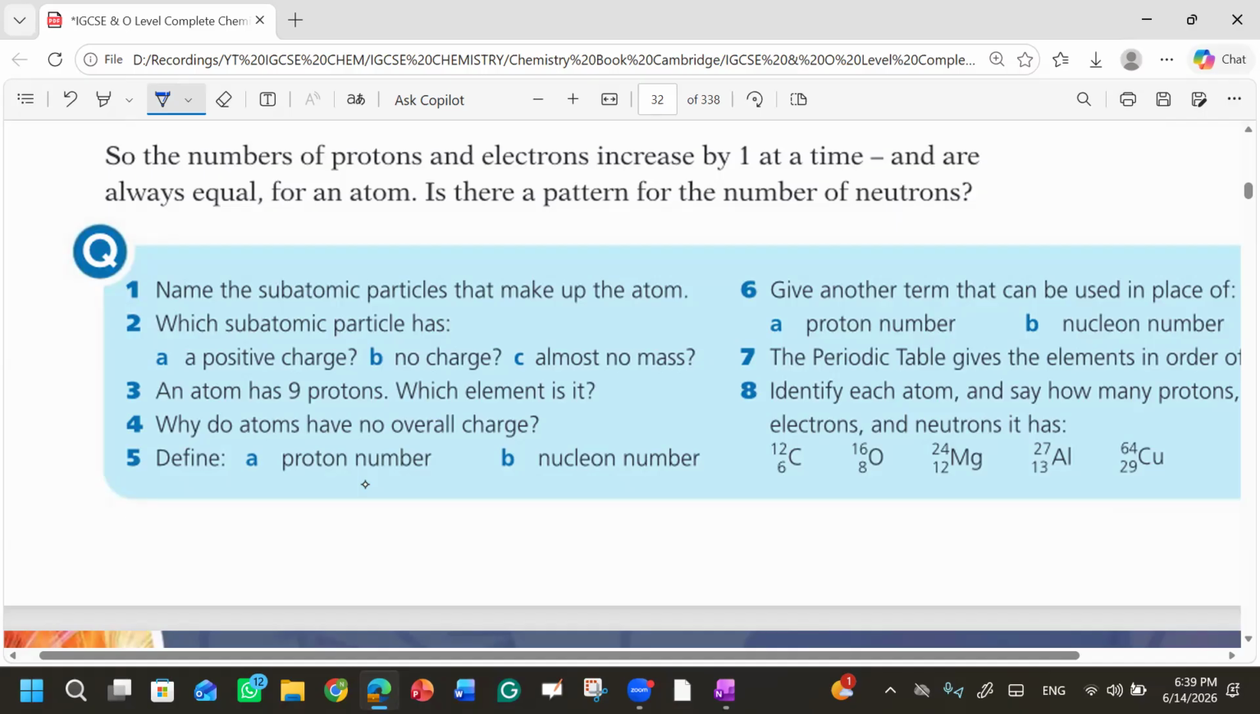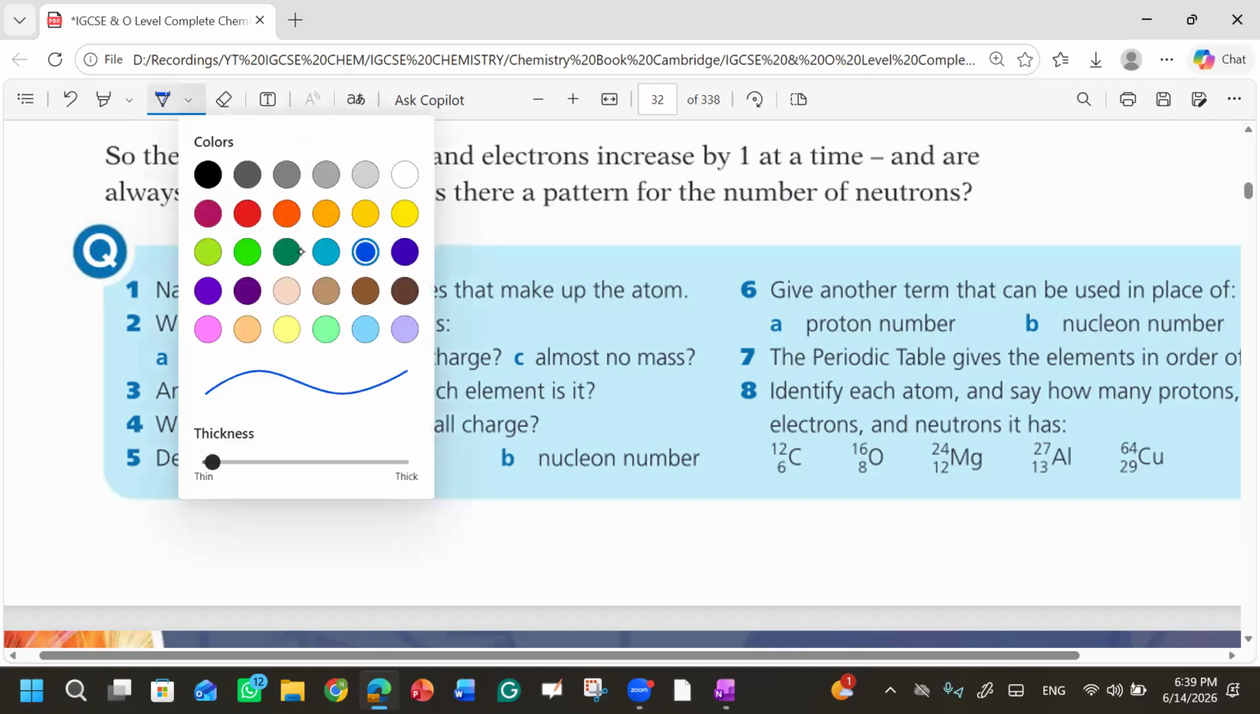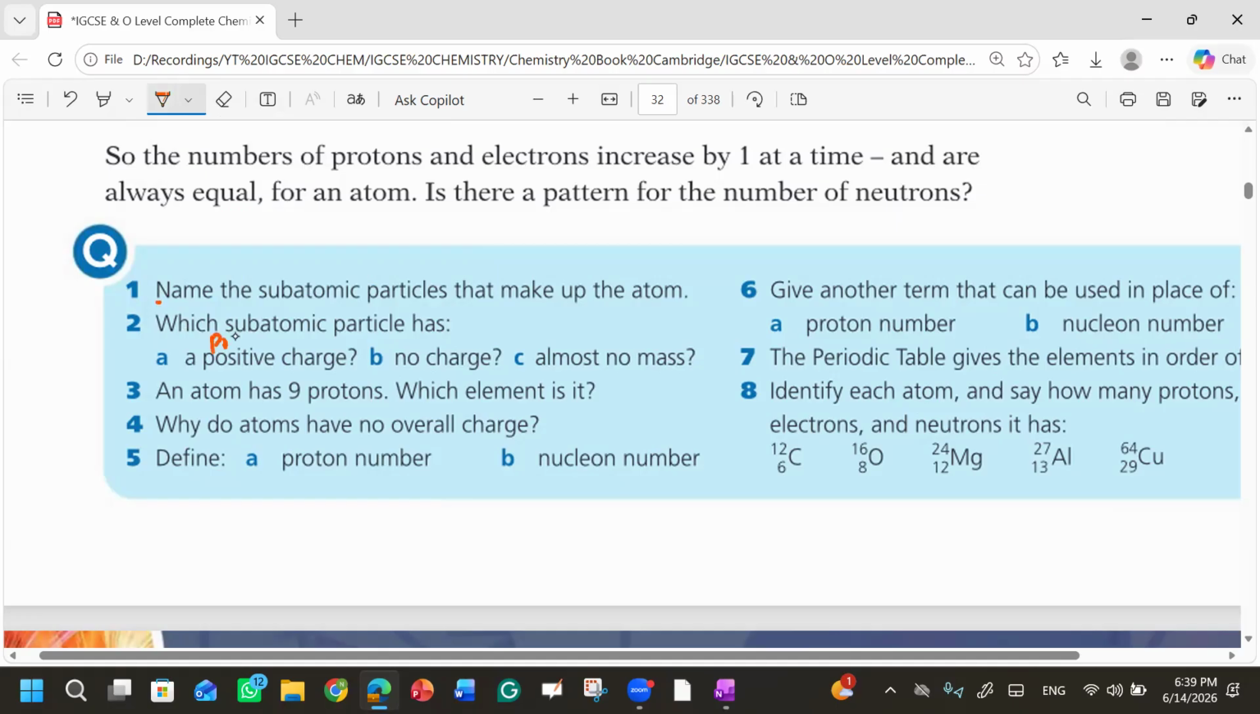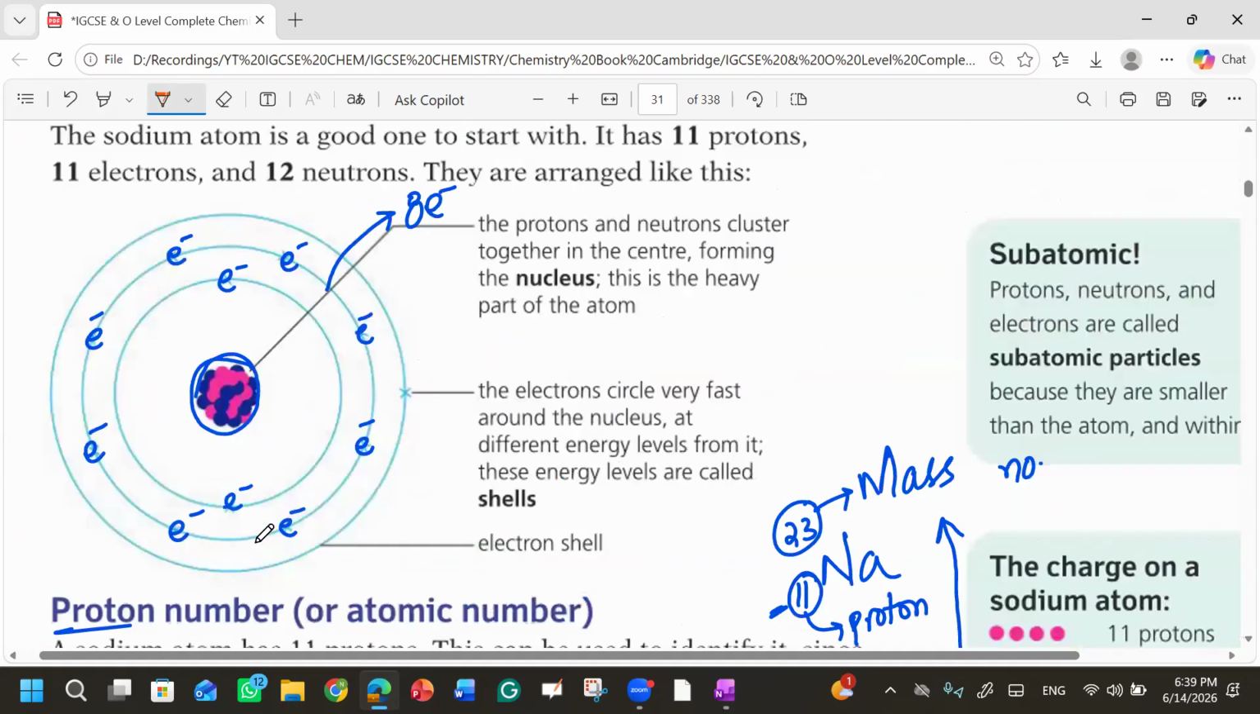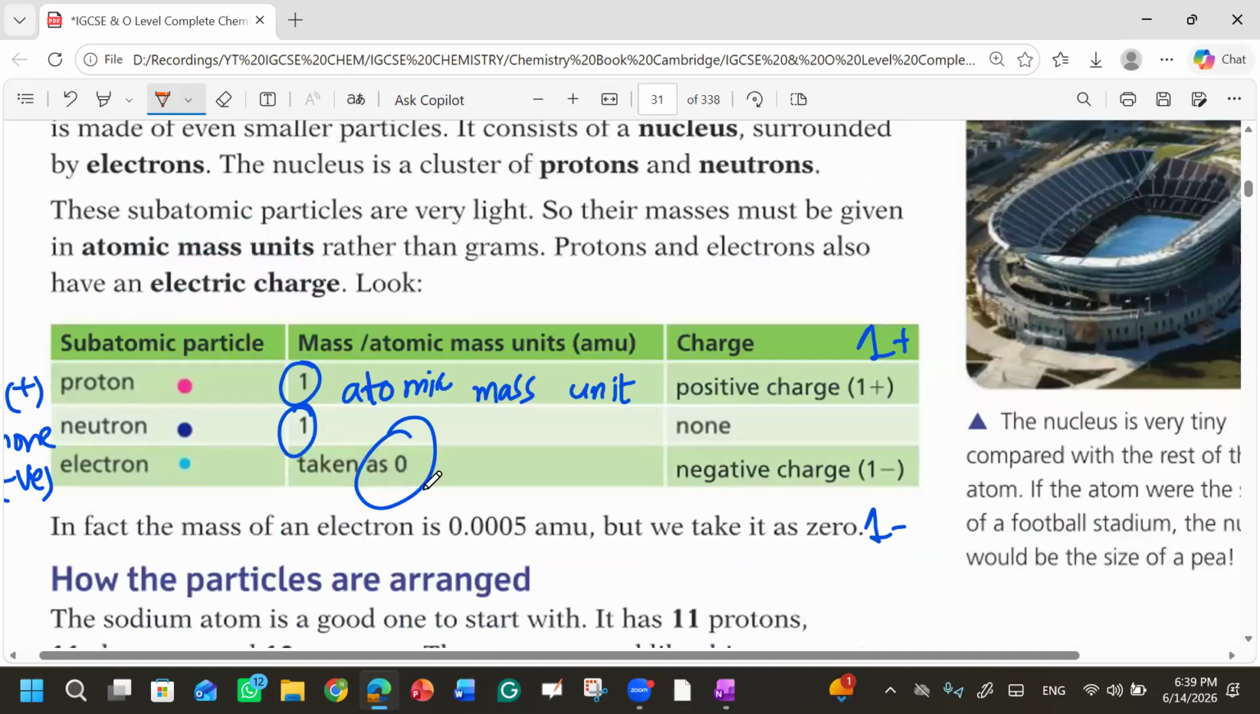Which subatomic particle has a positive charge? The proton has a positive charge. Neutron has no charge. And the electron has almost no mass. If you see the table that we discussed, the electron's mass is taken as 0.